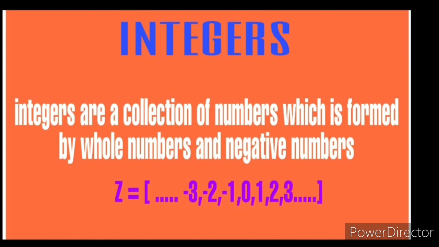If we take minus 3, it contains a minus sign, so that is a negative number. Negative numbers do not belong to the natural numbers and whole numbers, which contain only positive numbers. But integers have both positive and negative numbers with 0 also. This group of numbers we call integers. We denote integers by Z.